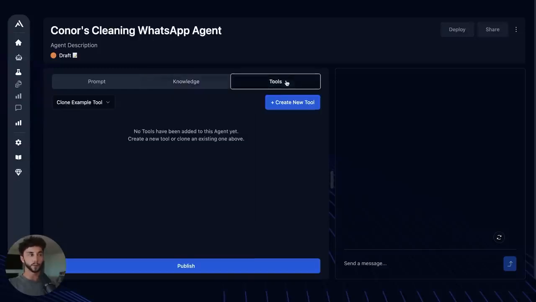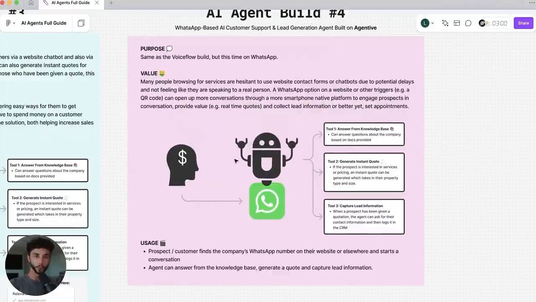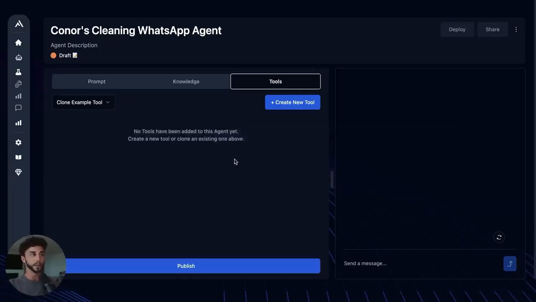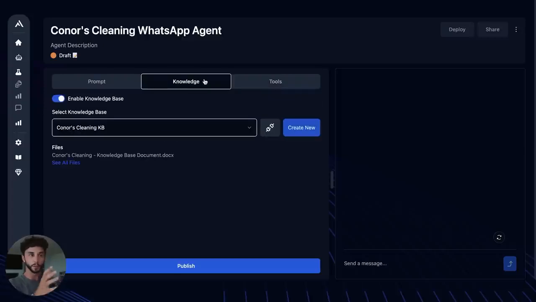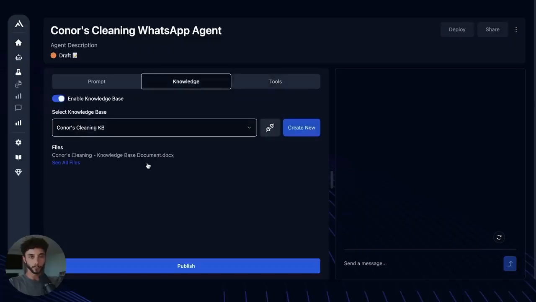And then when we go into the tools section, we are going to have 2 tools with this. Well, the knowledge base, if we go back to our Figma here, technically, the knowledge base is a form of tool that the agent is using, but on platforms like the Assistants API and many platforms, you'll see knowledge treated as its own thing, but essentially it is just another tool that the agent is using at the right time when it needs to pull in knowledge to answer questions. So OpenAI separates it out into its own thing here, and so do we because we built on top of it. So we do have 3 different tools, but knowledge is its own tool that gets set up through this knowledge base connection that we just made before.